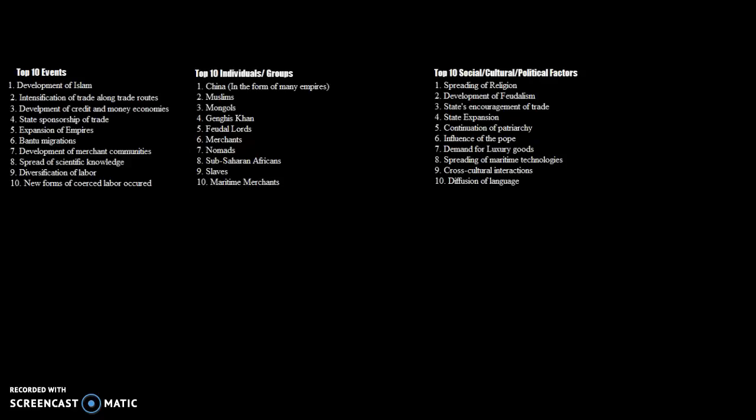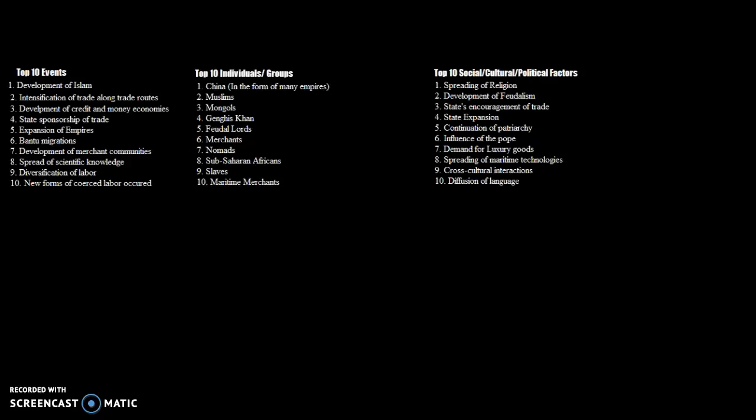Number 6 would be the influence of the Pope. The influence of the Pope waxed and waned during this time period, going from high influence. So, Charlemagne, for example, his power was increased because of his affiliation with the Pope. However, throughout the rest of the High Middle Ages, the power of the Pope sort of waned a bit.